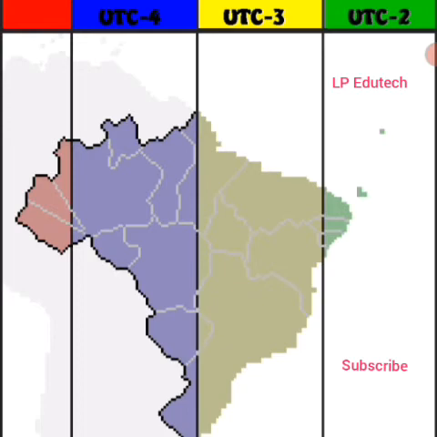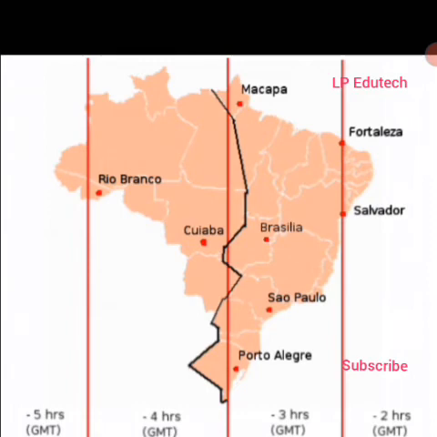Now, Brazil has 4 time zones. It is behind GMT by 2, 3, 4 or 5 hours. The red line in the map shows the GMT minus 3 time zone, which is considered to be the official Brazilian time, that is BRT, that is 3 hours behind the GMT. So this image will clarify the parts.